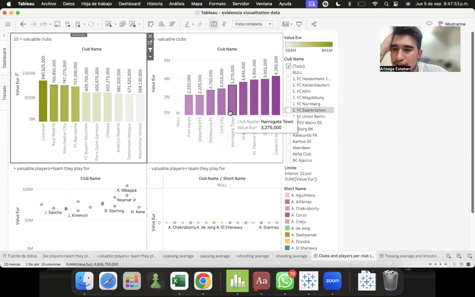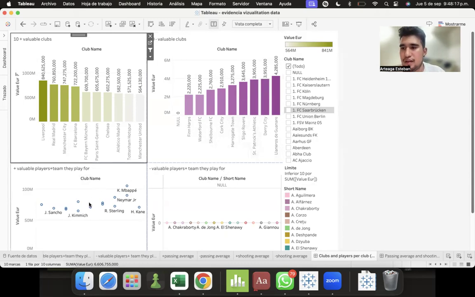here we have the 10 least valuable clubs in the world. We can see that the worst club in the world is Finn Harps, then Waterford FC, Shelbourne FC, Cork City, and the following clubs.